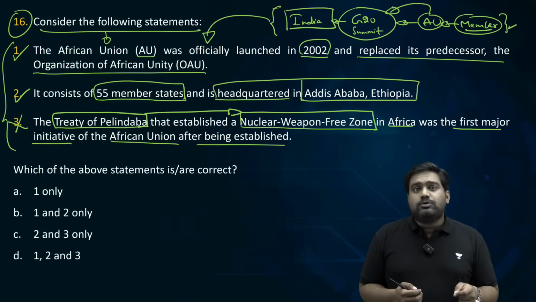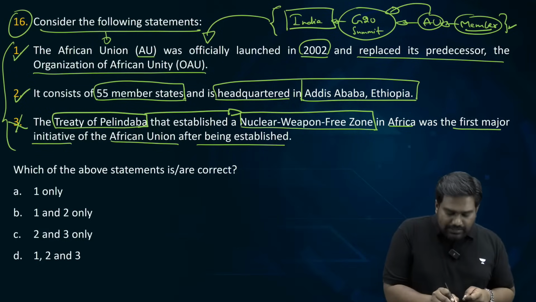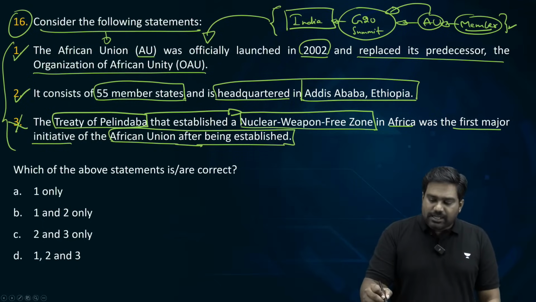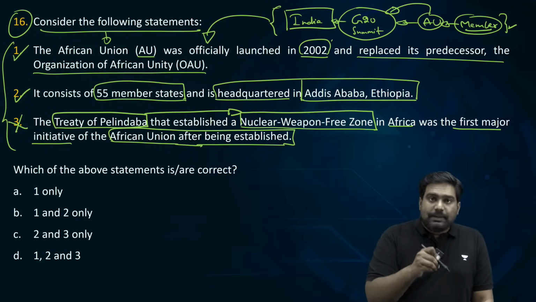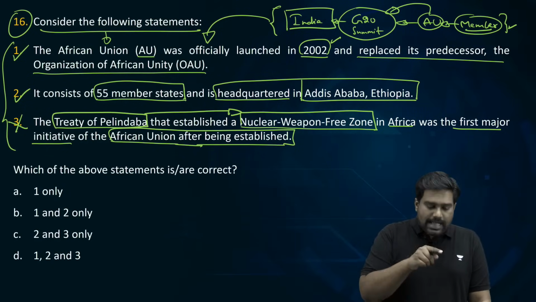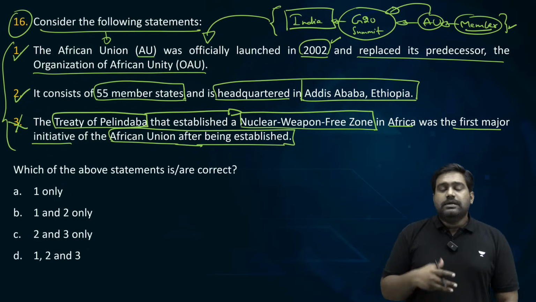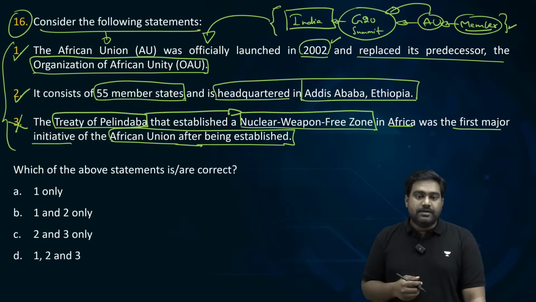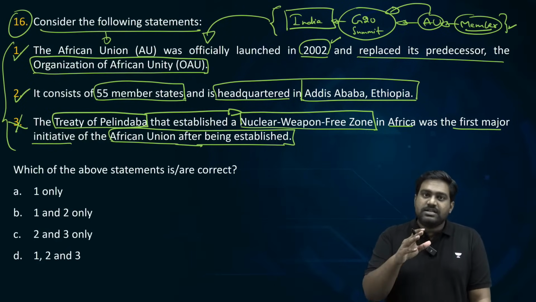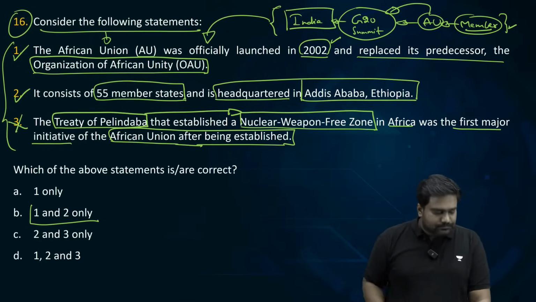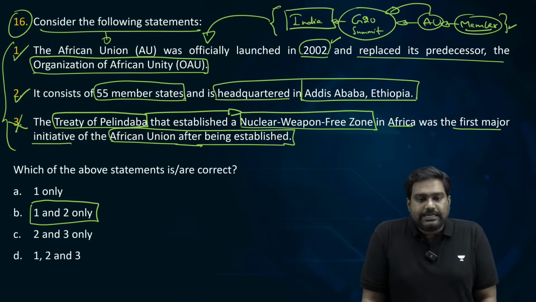But however, it was not signed after African Union was established. We learned that African Union was set up in 2002, but the Pelindaba Treaty was signed in late 1990s, much before African Union was established. It was signed under the previous organization, the Organization of African Unity. So that is why statement 3 is incorrect. So what's the correct answer? 1 and 2 only. Option B becomes the correct answer.